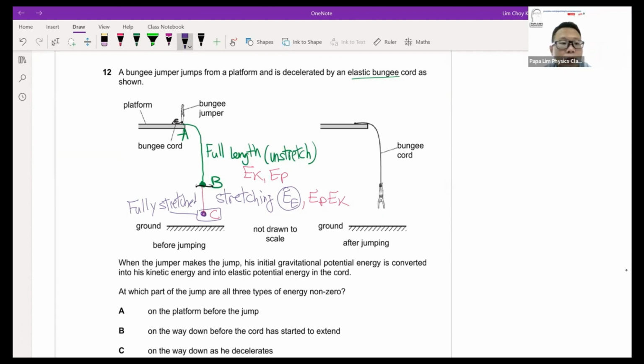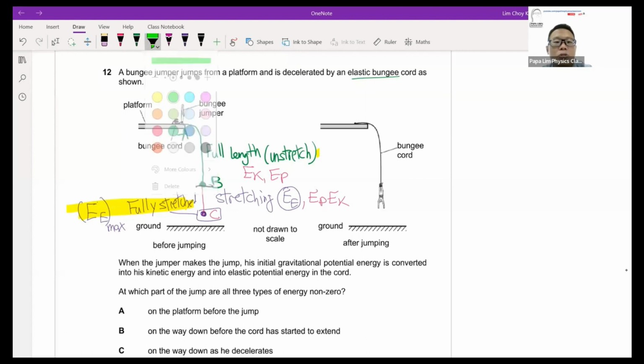So this will actually be a full EE, elastic energy. This will be what we call the maximum elastic energy. And it will only take place when it's fully stretched. So at fully stretched, the only energy we are looking at is elastic potential energy. So in between, at full length, unstretched, we are looking at energy that doesn't include elastic energy.